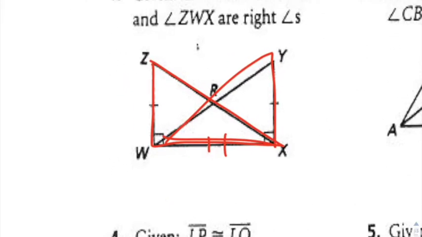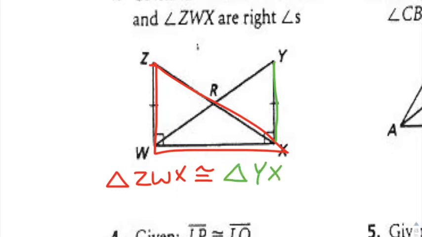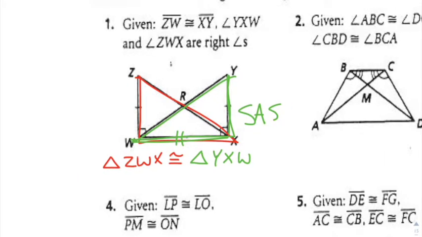So we have to identify first of all the triangles and then say why they're congruent. I'm going to start here with Z, W, and then X. So triangle ZWX is congruent to the other triangle. Now I have to go in the corresponding order, so I start with that top angle there, Y, and then X, and then W. And then they do have that overlapping side in the middle. So you have side, angle, side on both of those. So they're congruent because of side, angle, side.